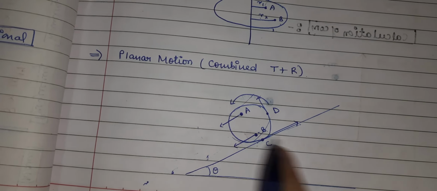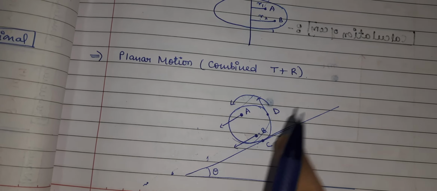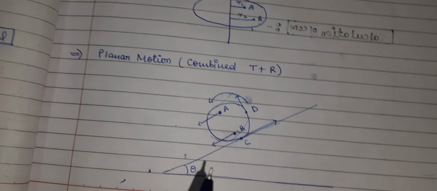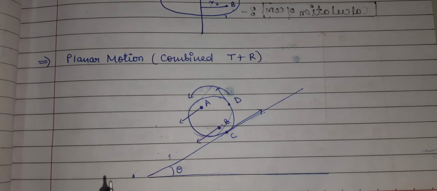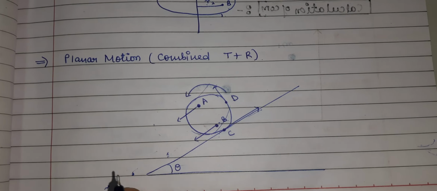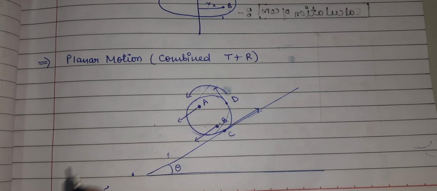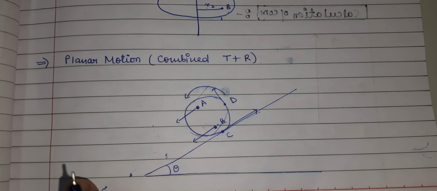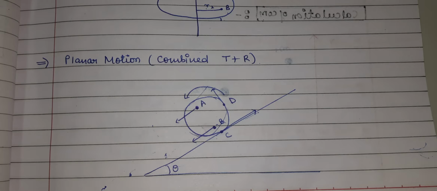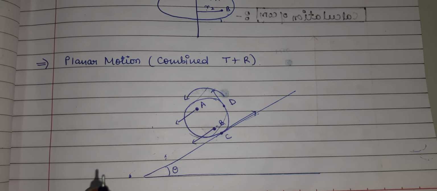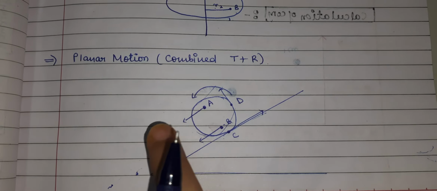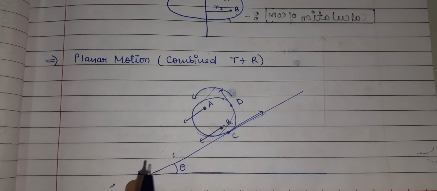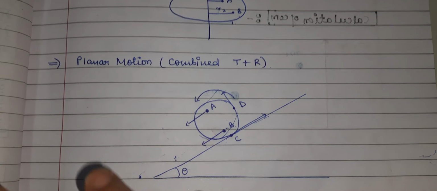For any instant of time, there are two things we need to keep in mind whenever we talk about planar or combined motion. First, the motion of a rigid body which is not pivoted or fixed in some way is either a pure translation or a combination of translational and rotational motion. Second, the motion of a rigid body which is pivoted or fixed in some way is rotation.